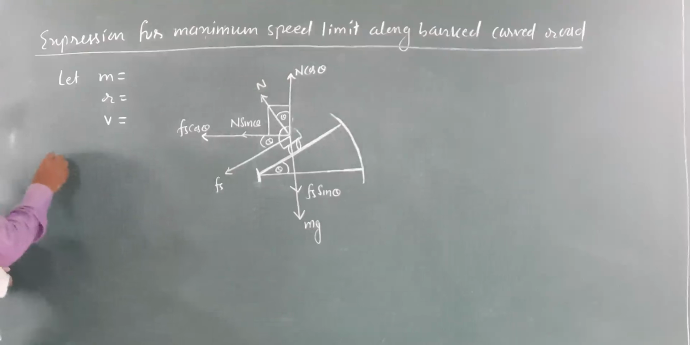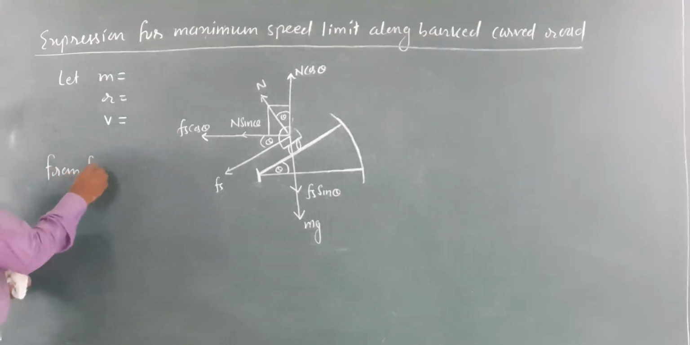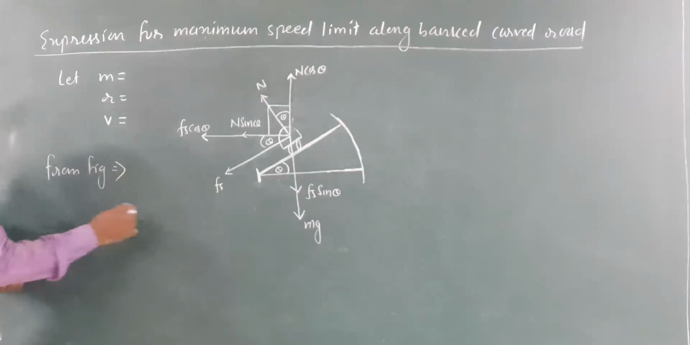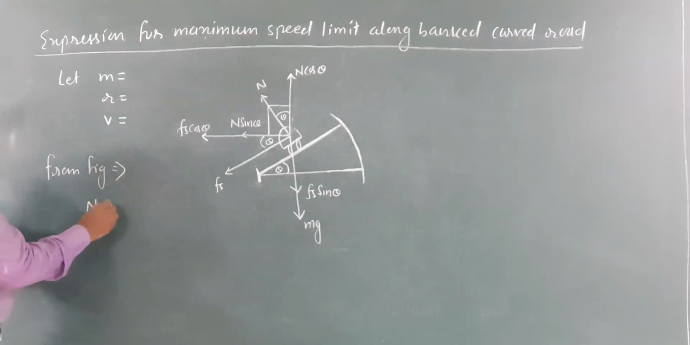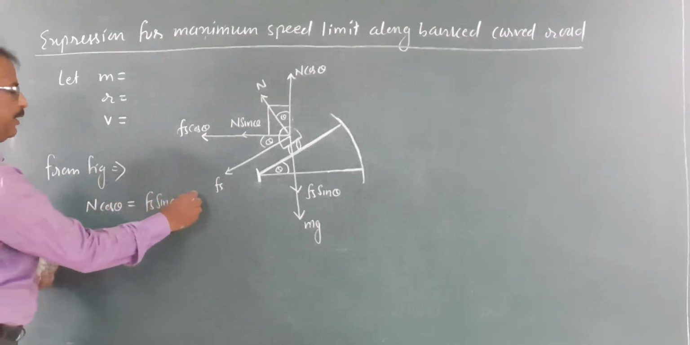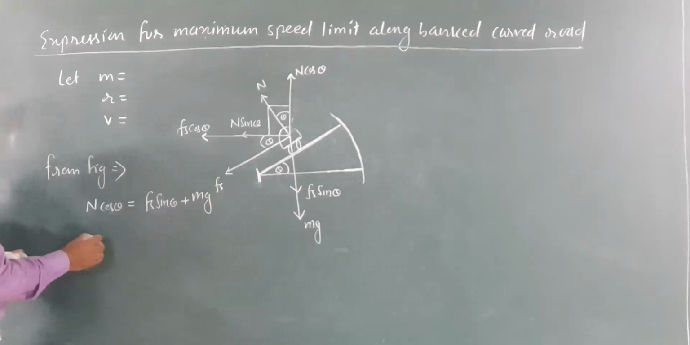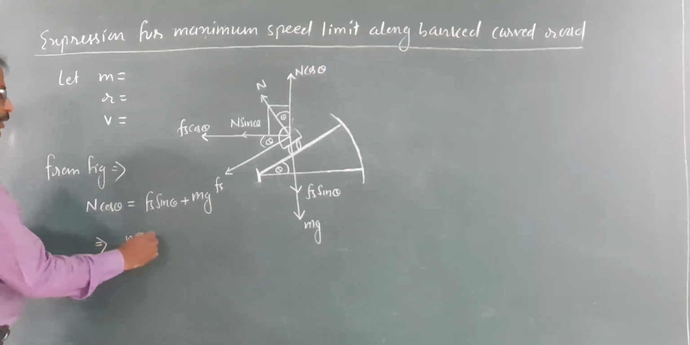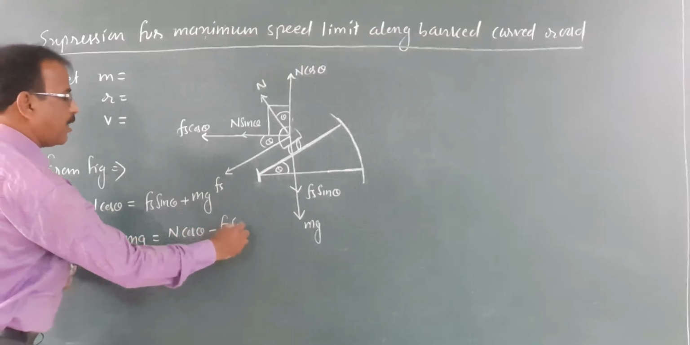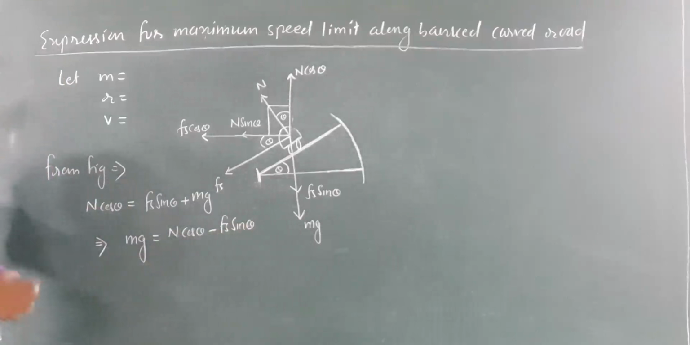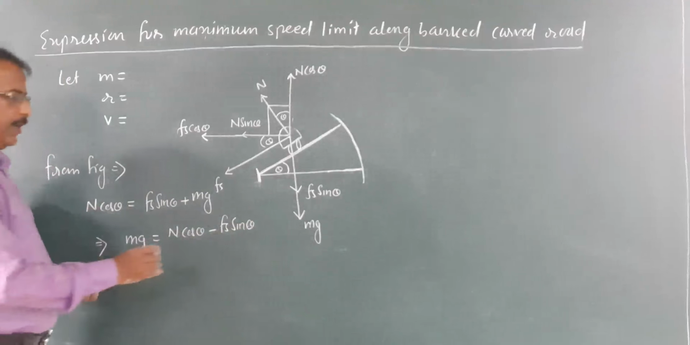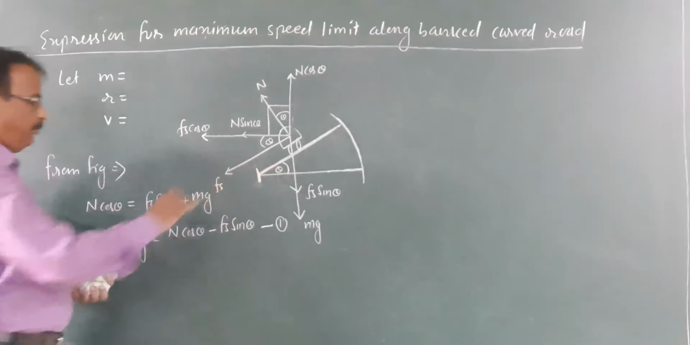Here, from the figure, we can write that this n cos theta balances Fs sin theta plus mg. From this we can write mg equal to n cos theta minus Fs sin theta. So this is equation 1.